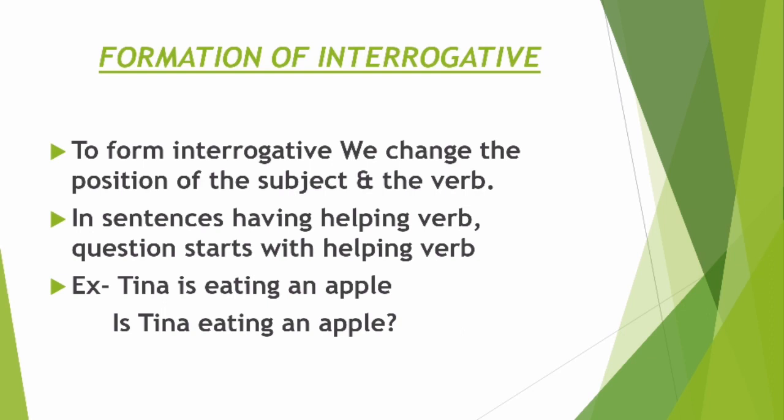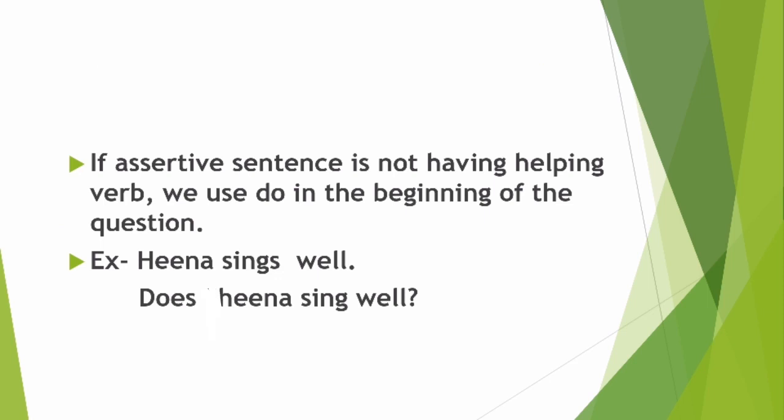Did you notice? We have changed the position of helping verb and subject. Helping verb will come in front and then subject and then the rest of the sentence. And at the end you will add a question mark. Obviously if you are forming an interrogative sentence, you will add a question mark. Right? And if the assertive sentence is not having a helping verb, अगर आपके assertive sentence में helping verb ही नहीं है, so what you will do? We will use do in the beginning of the question. Okay? Either you will use do या फिर do की forms.